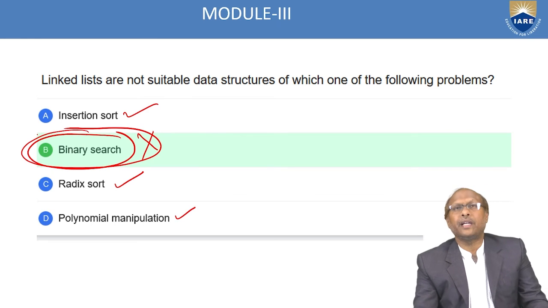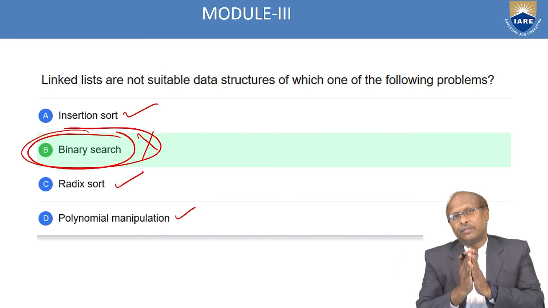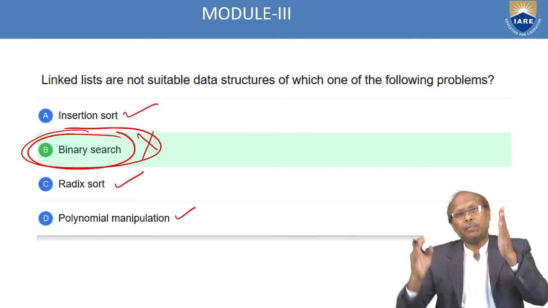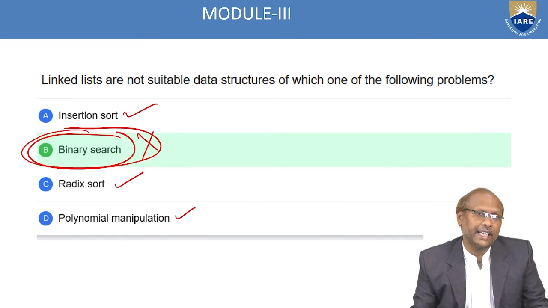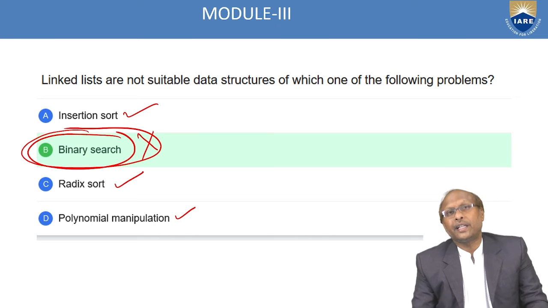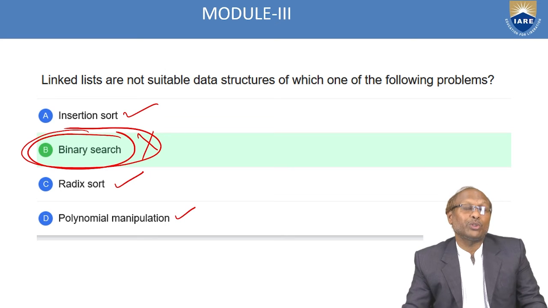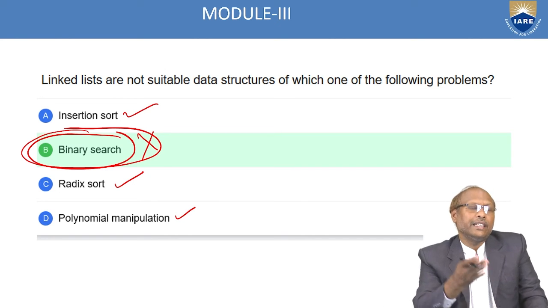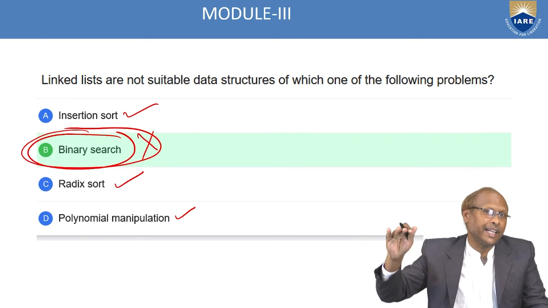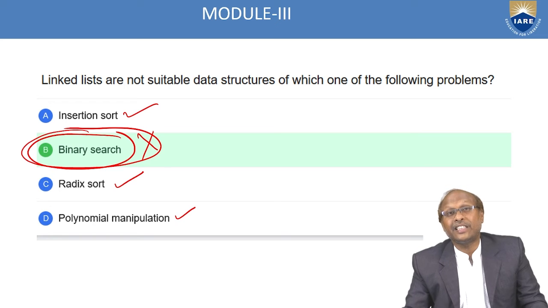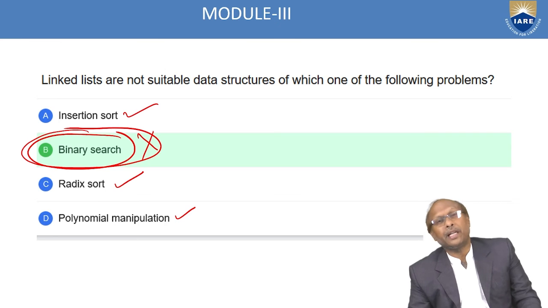In binary search, what do you have to do? Always you have to find the middle position. How to find the middle position? Starting plus ending, add it, divide by 2. Then you will get the middle position. Whereas in the case of linked list, you cannot come to the middle address, because those addresses are not in a sequence, because those are all dynamic. The first address may be 100, second may be 500, next may be 300, next may be 900. Whichever address is available, that will be given during runtime. Because addresses are not decided by you, they are decided by the system. That's why you cannot come to the middle position by dividing.